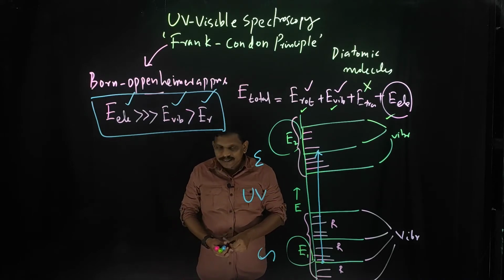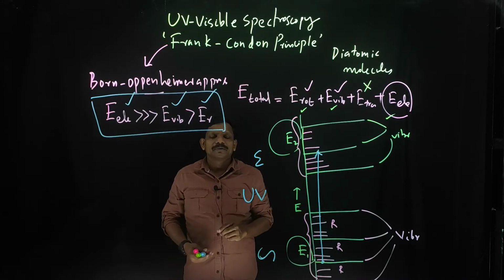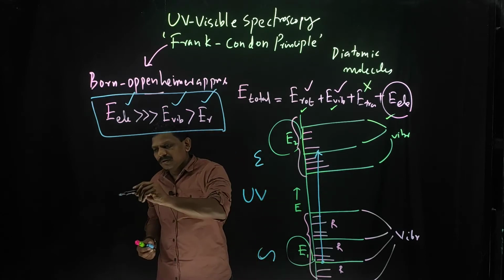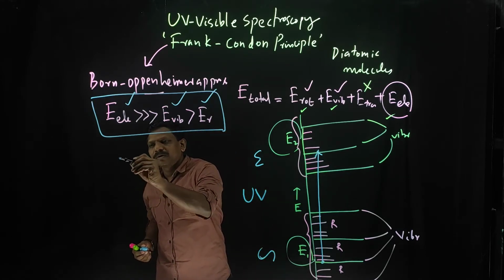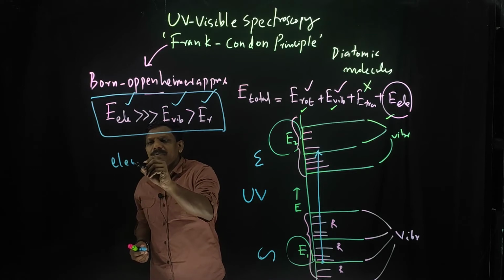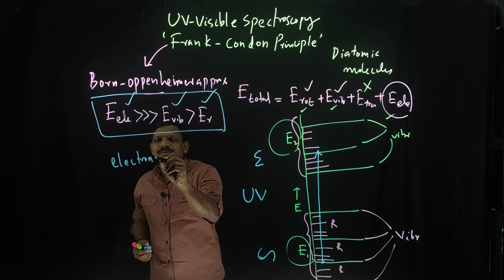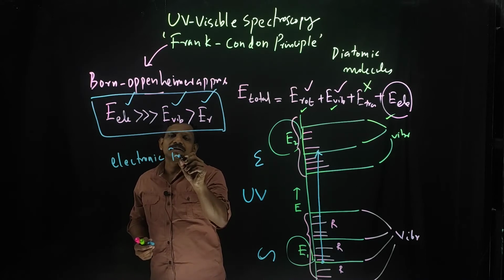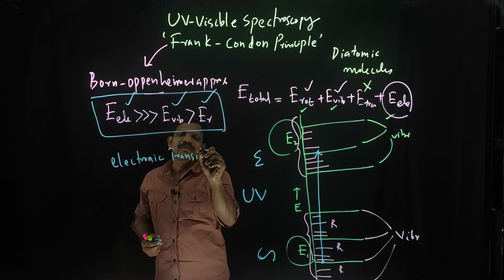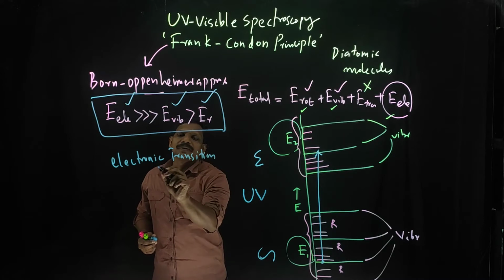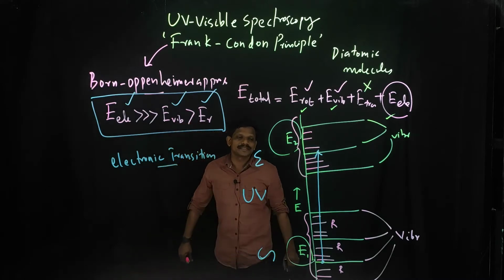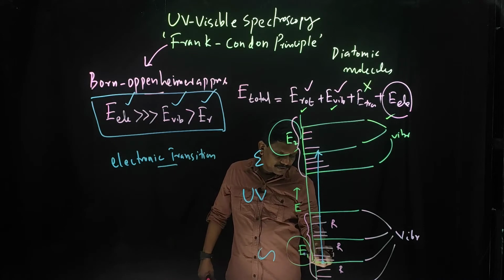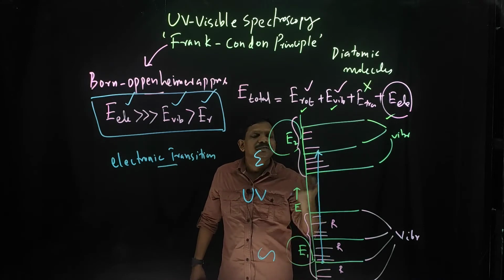One more thing I can add in the Born-Oppenheimer approximation, and that is very important: suppose you are considering the electronic transition. In UV visible spectroscopy, this transition is very important, and it is known as the electronic transition. Electronic transition happens from one vibrational level to another level.